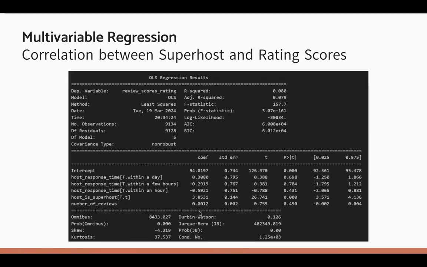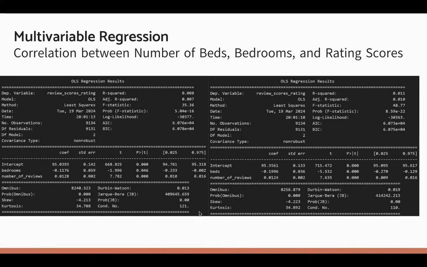points compared to non-superhosts. For the correlation between number of beds, bedrooms, and rating scores, the coefficient for the number of beds and bedrooms is negative, indicating that for each additional bed or bedroom, we expect a decrease in the review scores rating. These coefficients are statistically significant as suggested by their p-values, which are under 0.05. However, these negative correlations are not practically significant as less than 1% of the results are explained by this correlation.